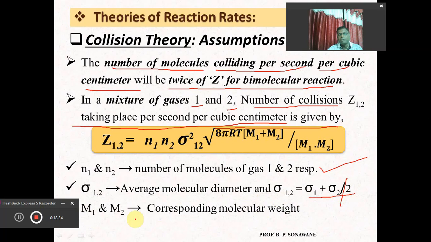M1 and M2 are the molecular weights of gas 1 and gas 2 respectively. So this is the equation which can be used to calculate the number of collisions between the two gases in the mixture of gases 1 and 2, and definitely we will be able to calculate the number of collisions, and later this number of collisions decides the rate of reaction.